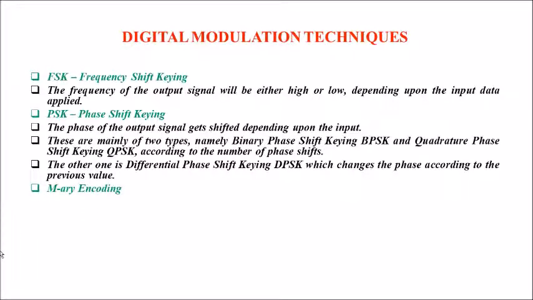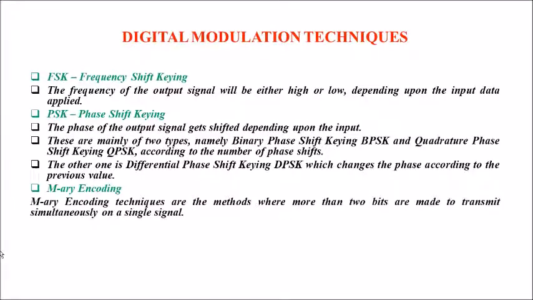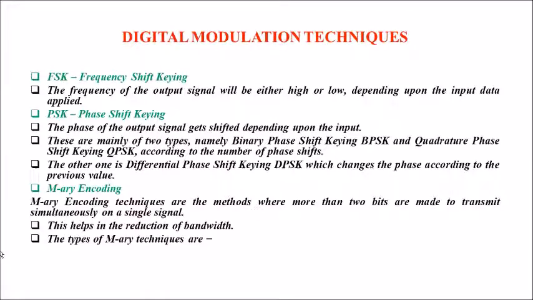Next, let us talk about M-ary coding. M-ary encoding is a technique, or there are methods, where more than two bits are transmitted simultaneously on a signal. While multiplexing, we should be able to transmit more than one bit at a time. So M-ary encoding is widely used in these types of transmission. It helps in the reduction of bandwidth, so it reduces the difference between the maximum and minimum bandwidth.